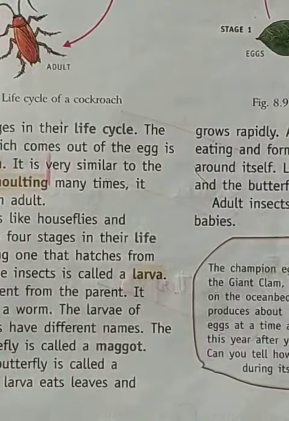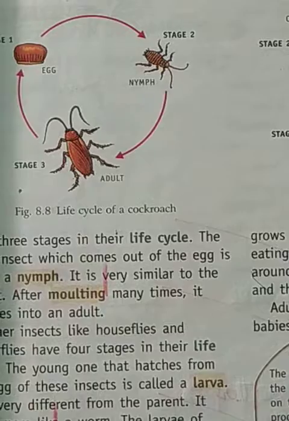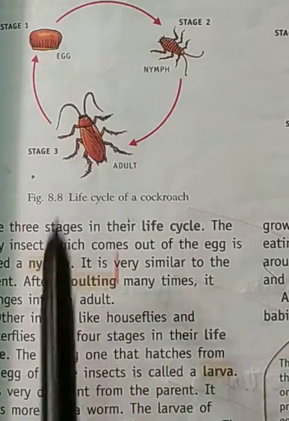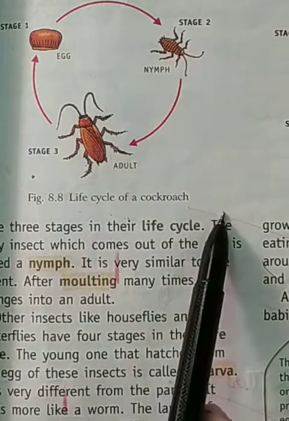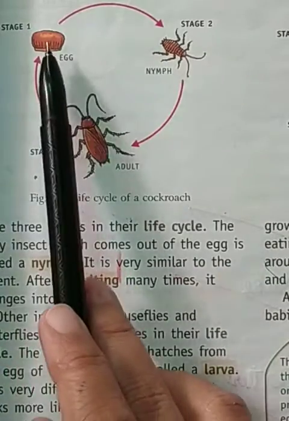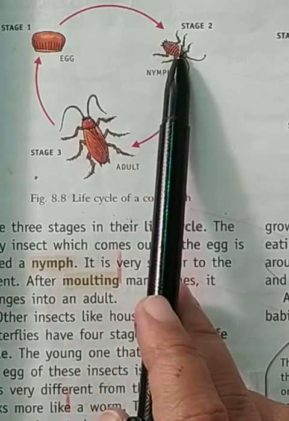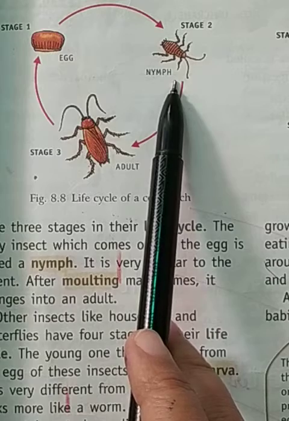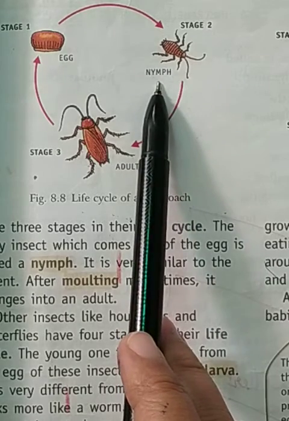See here, this is the diagram in your book. Life cycle of cockroach. This is stage 1, the egg of the cockroach, and this egg is converted into a nymph. When the baby insect comes out from the egg after hatching, that is known as a nymph.